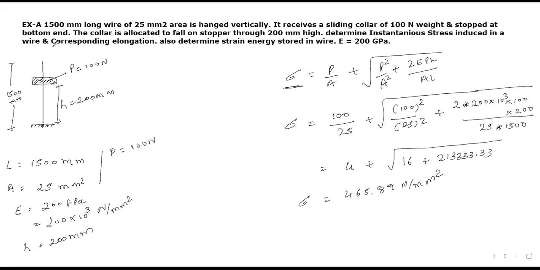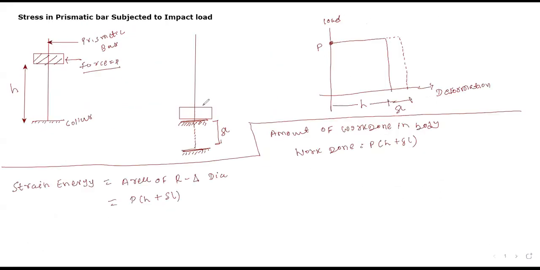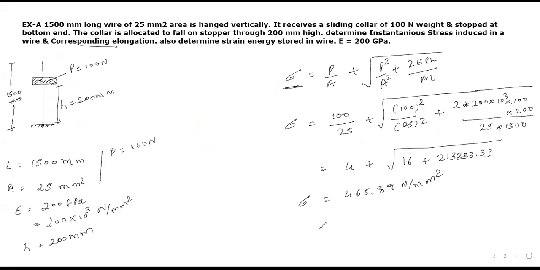Now second thing, you have to calculate the corresponding elongation. So we are interested to calculate elongation. What do you call elongation? Tell me first. What is elongation? Change in length. Yes. So just see the previous one. I am not going to draw a second sketch. You have to calculate this delta L. When your collar comes up to here, the change in length at that time is what you have to calculate. This is your stopper collar system. You can consider it like this also. So we are interested to calculate delta L.